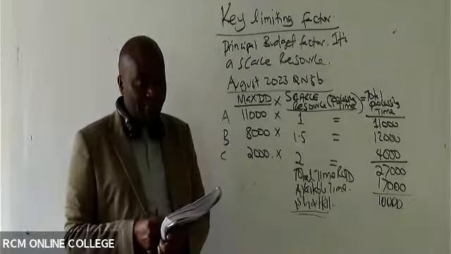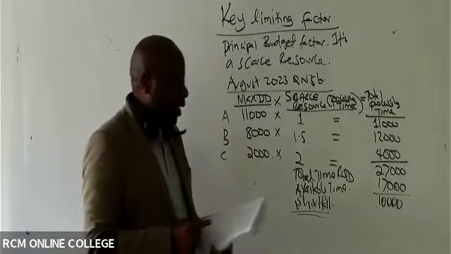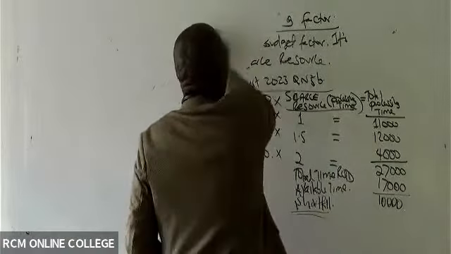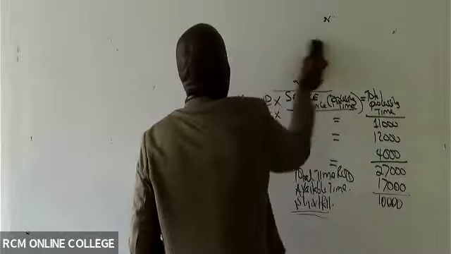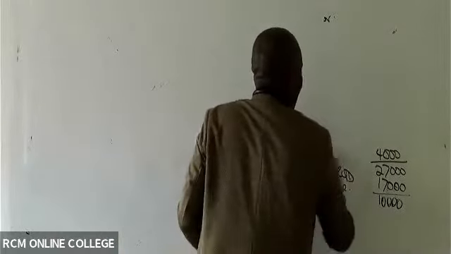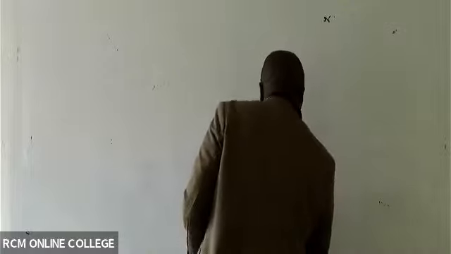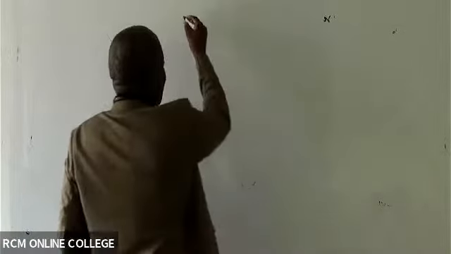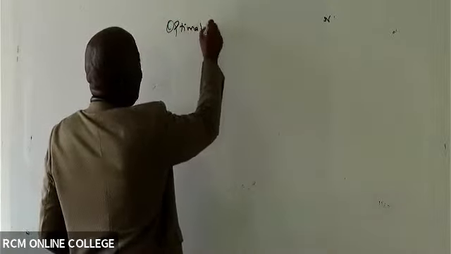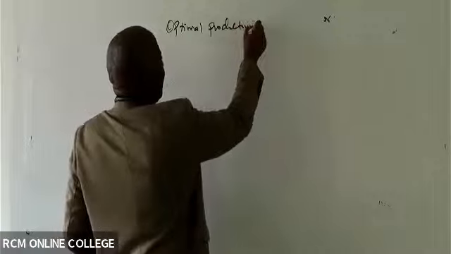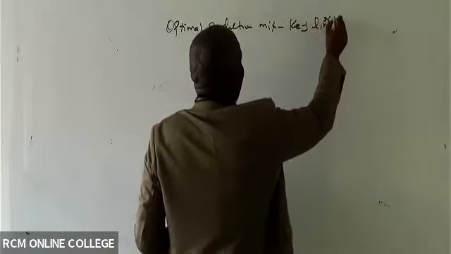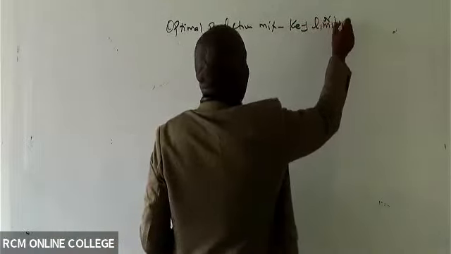So they want us to give them the optimal production mix in light of a key limiting factor.